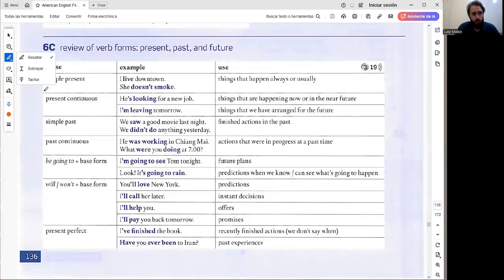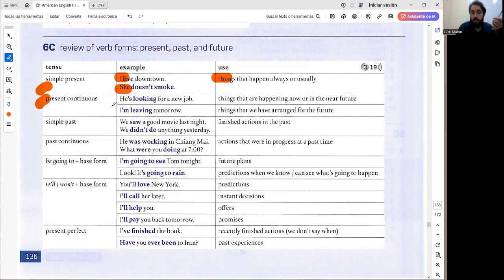Adults 3, Unit 6C, a review of the different tenses that we know right now. Because there are many, how do you make them and when do we use them? Let's take a look. So we use the simple present. For example, I live downtown and she doesn't smoke for things that happen always or usually.